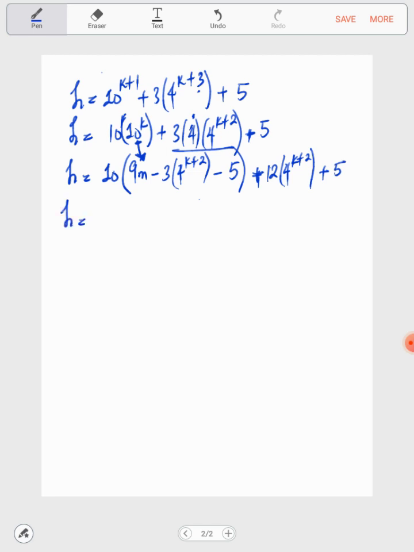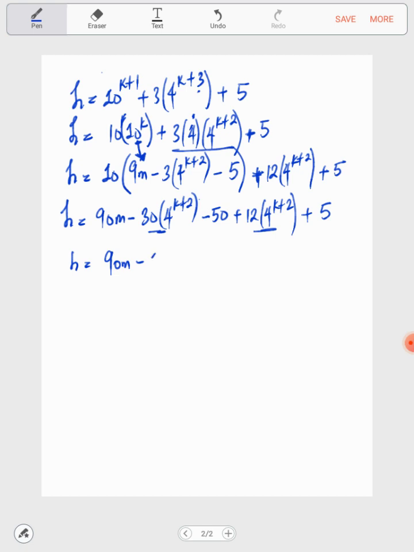Now if I open that up, I have 90m negative 30 into 4 to the power of k plus 2, negative 50, then plus 12 into 4 to the power of k plus 2, then plus 5. Now this is similar, so we have 90m, that is negative 18 into 4 to the power of k plus 2.